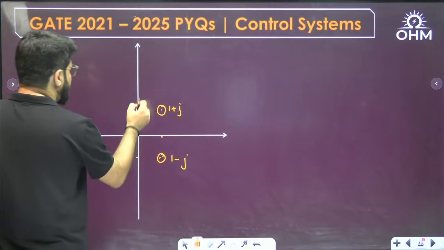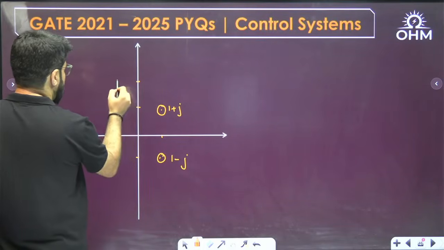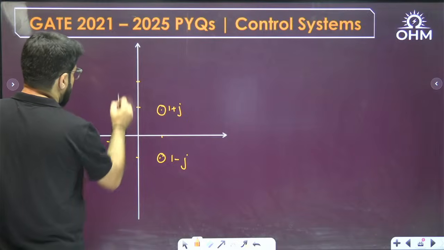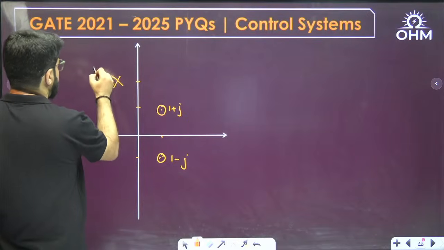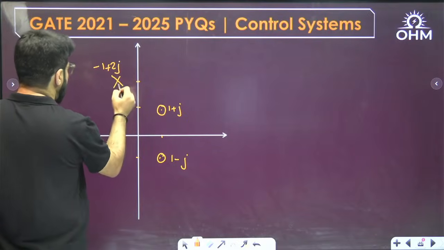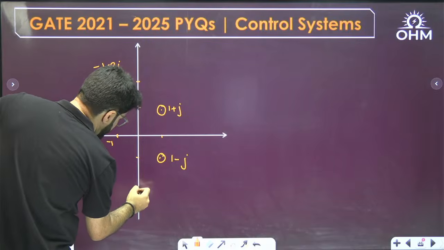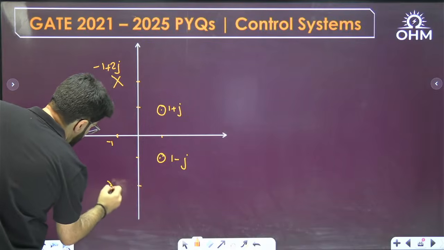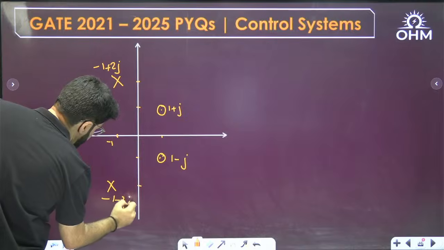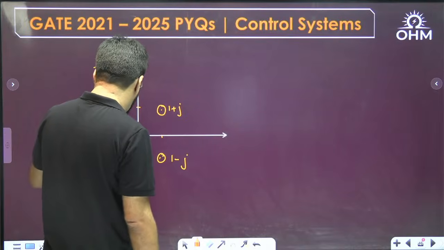And then the pole is -1 plus 2j, and this one approximately -1 minus 2j.